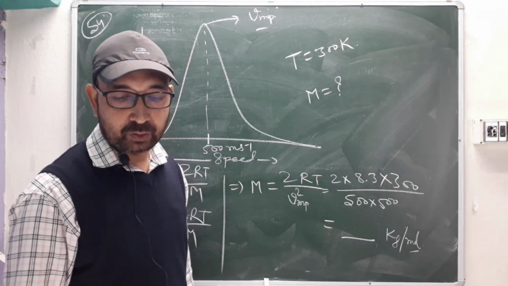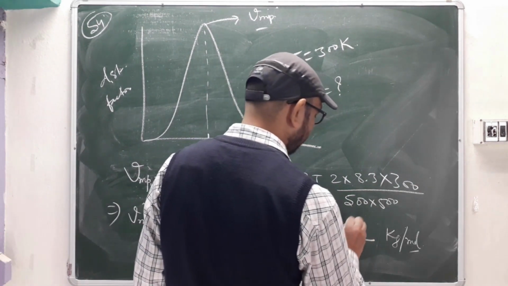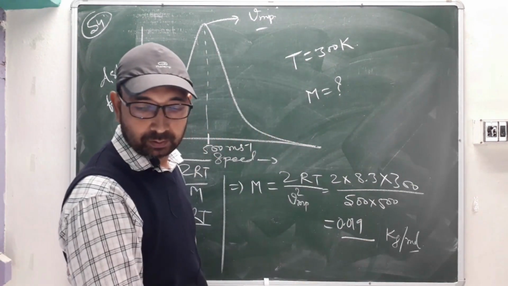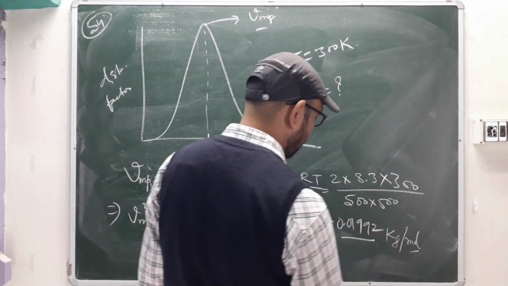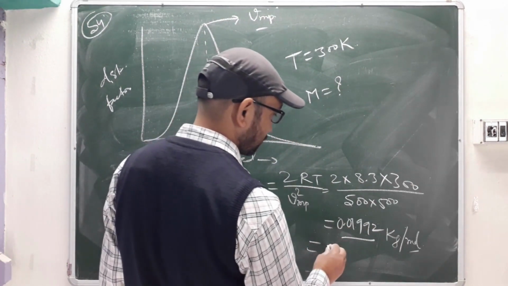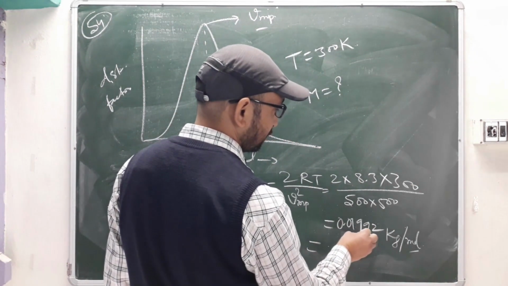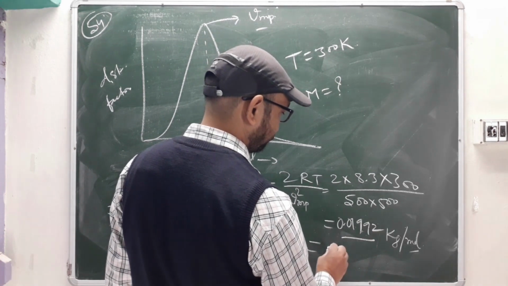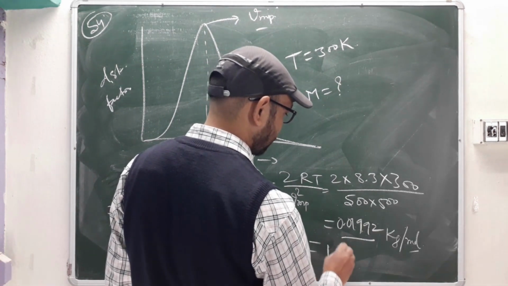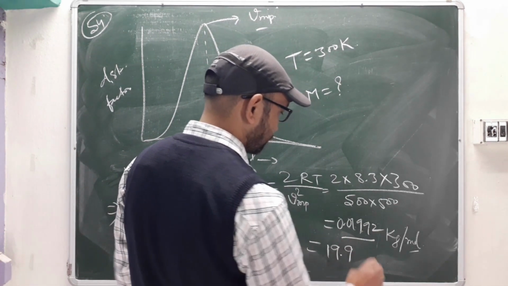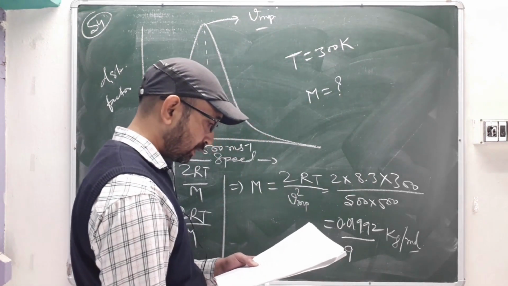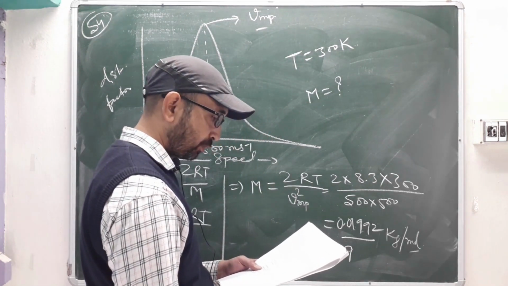We'll see it. It's 0.01992. Okay, that you have to convert to gram, right? So how much will it come? 19.9. So how much are they asking? Round up to 1 decimal place.